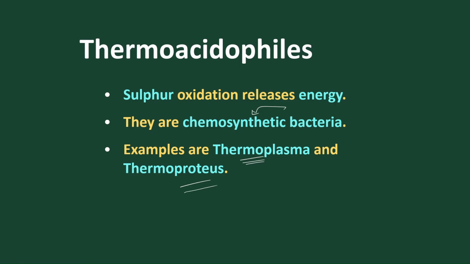So this is all about archaebacteria, the primitive form or ancestor form of bacteria. One is methanogens, another is halophiles, and the last is thermoacidophiles.